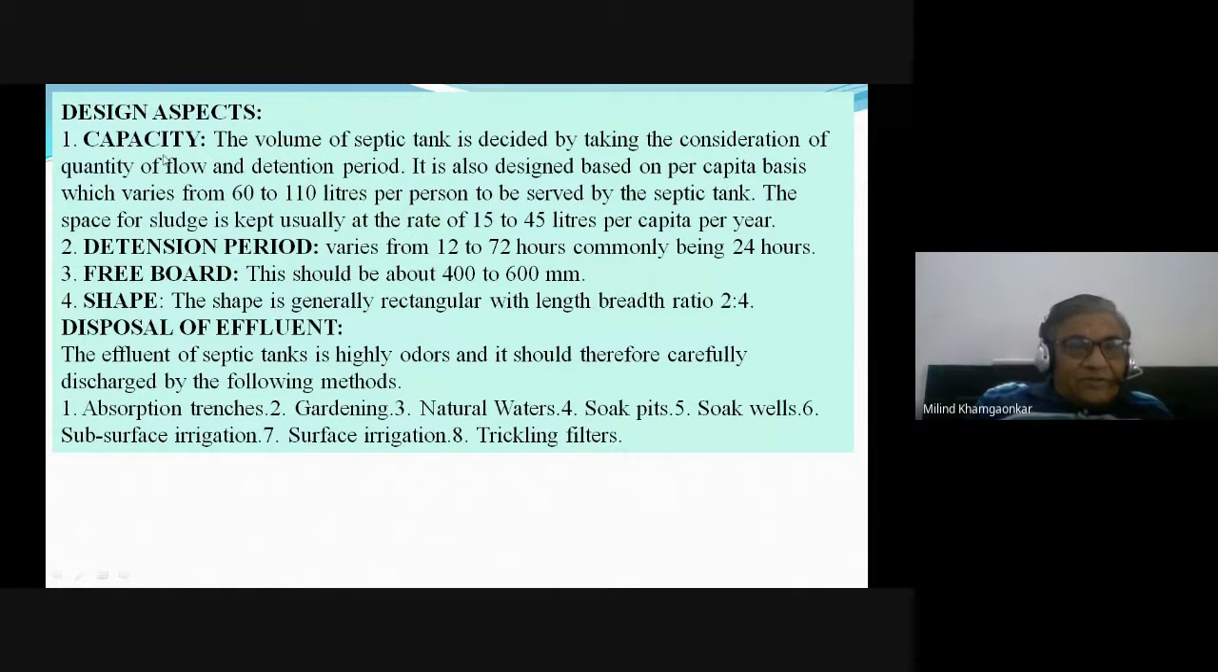Generally the first is the capacity. It is decided, as I have told you earlier, by taking into consideration the quantity of the flow and detention period. So quantity of flow will depend on how many persons are living in that house, in that area. It is designed on a per capita basis, which varies from 60 to 110 liters per person to be served by the septic tank. The space for sludge is kept usually at the rate of 15 to 45 liters per capita per year.